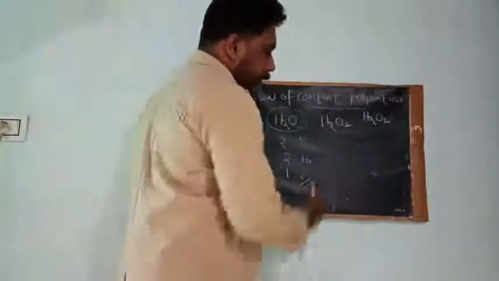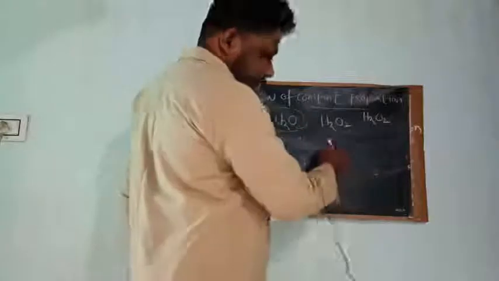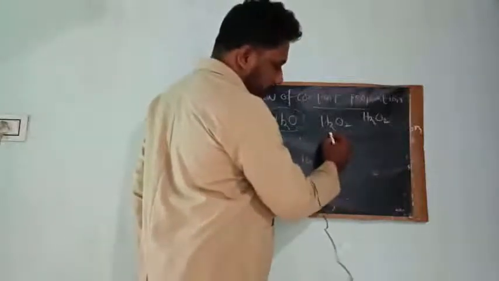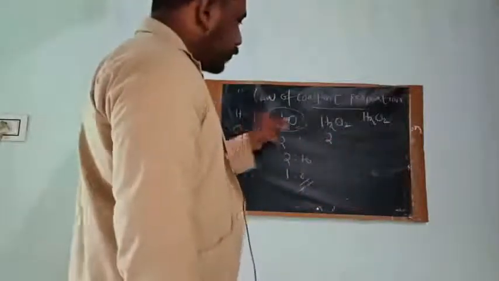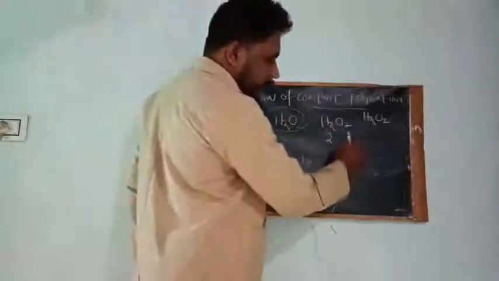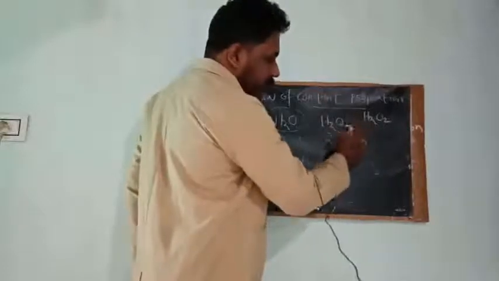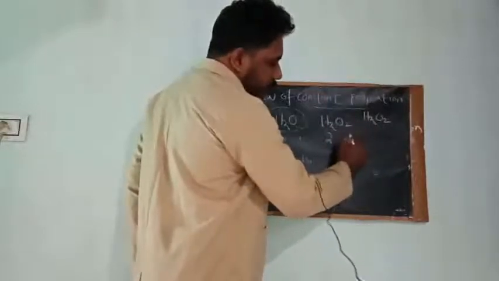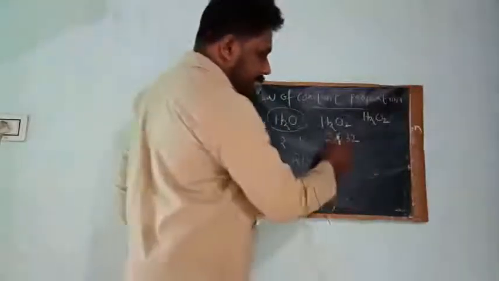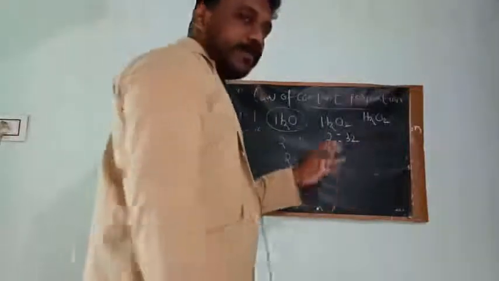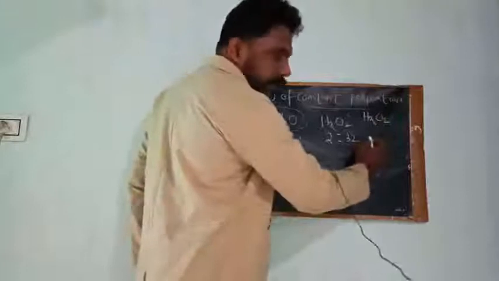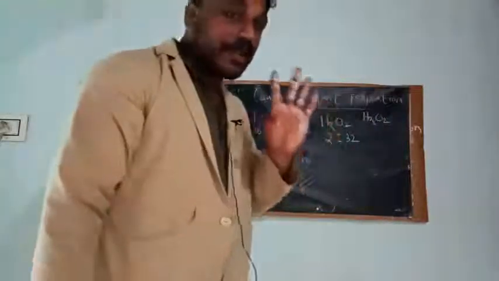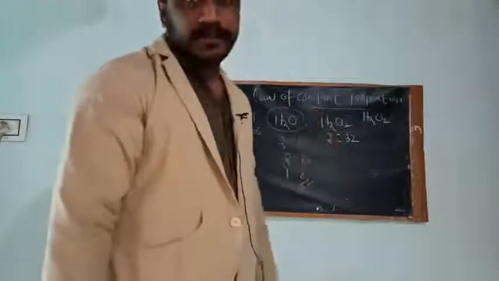Now, what is the mass of hydrogen in this compound? It is 2, right? Two hydrogen atoms are there, and the atomic mass of hydrogen is 1, so 2 into 1 is 2. And what is the mass of oxygen here? 2 oxygen atoms are there. So 2 into 16, that will be equal to 32. Am I right? 32. So if hydrogen and oxygen are combined in this ratio, it will form hydrogen peroxide, not water.